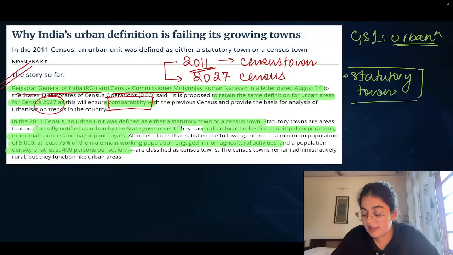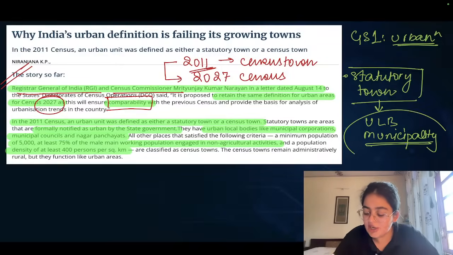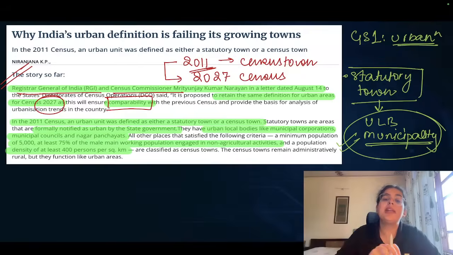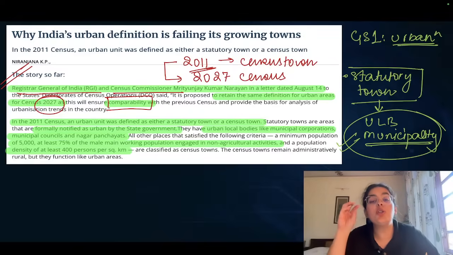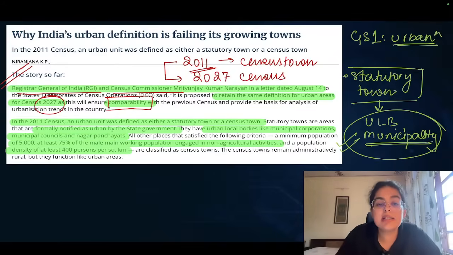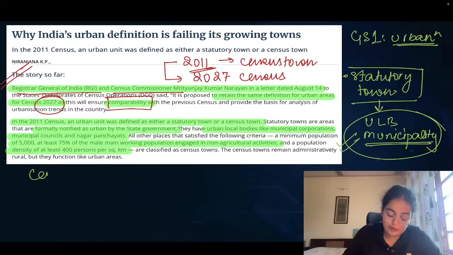So the existence of any urban local body, for example, a municipality, a municipal corporation or a nagar panchayat, in that area is automatically considered under the definition of a town or an urban area. If there is no urban local body, for example a municipality, in certain really small towns, they can still be considered urban areas if they fulfill the census definition, and therefore can be called census towns.